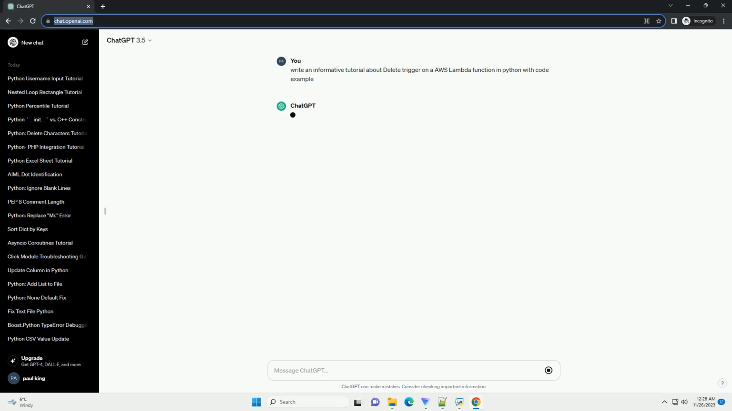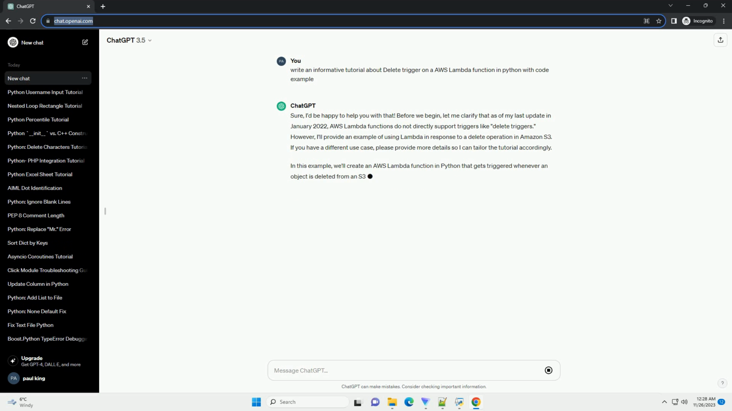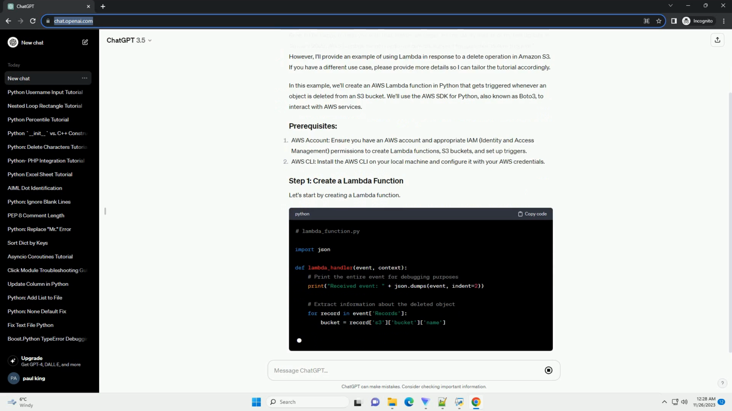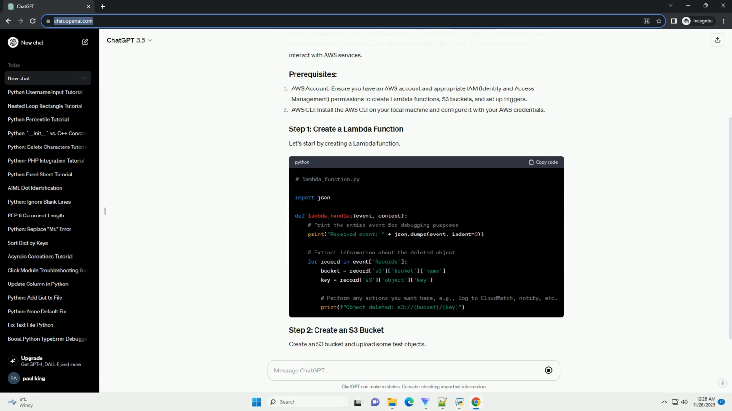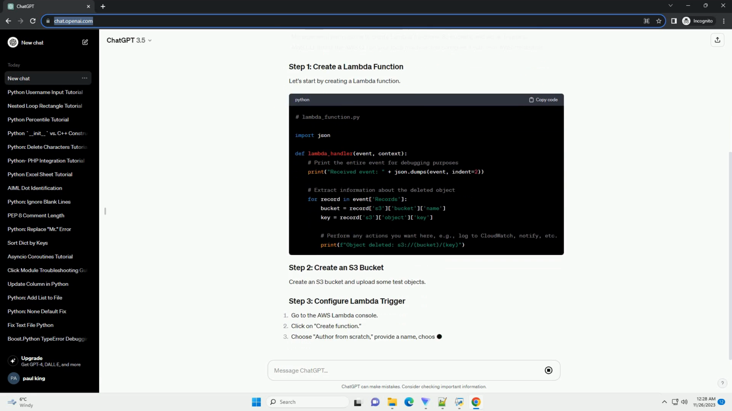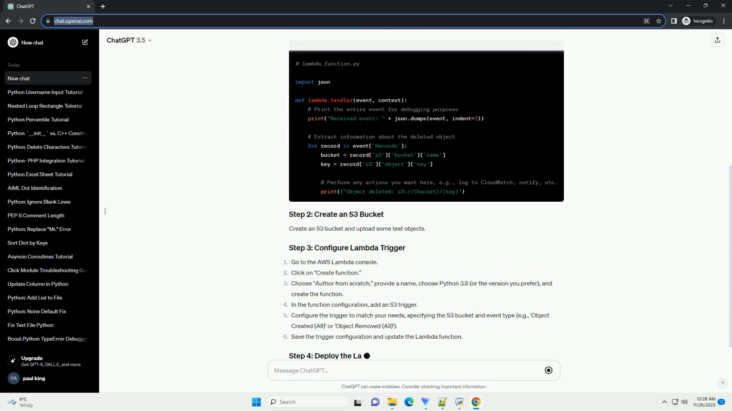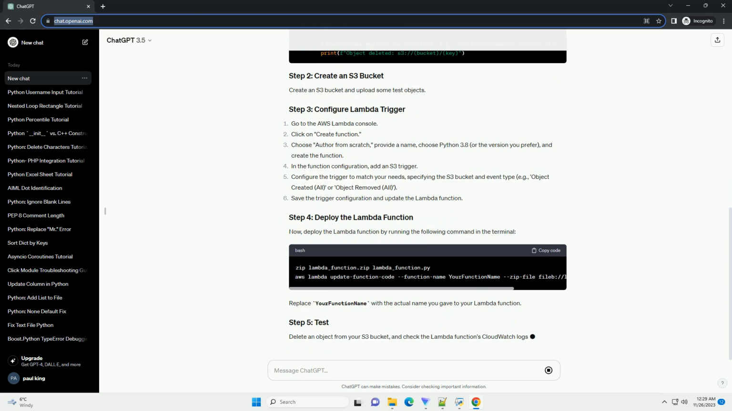Sure, I'd be happy to help you with that. Before we begin, let me clarify that as of my last update in January 2022, AWS Lambda functions do not directly support triggers like delete triggers. However, I'll provide an example of using Lambda in response to a delete operation in Amazon S3. If you have a different use case, please provide more details so I can tailor the tutorial accordingly.